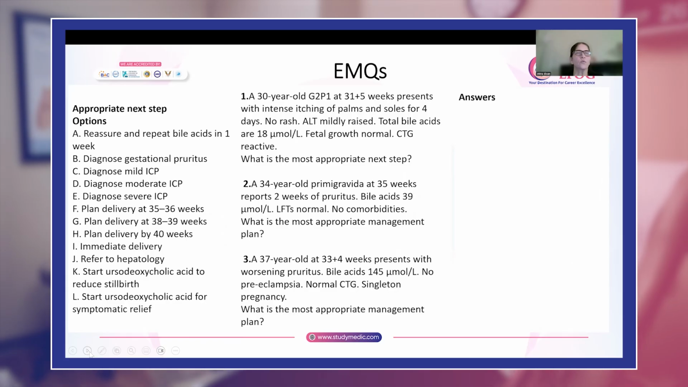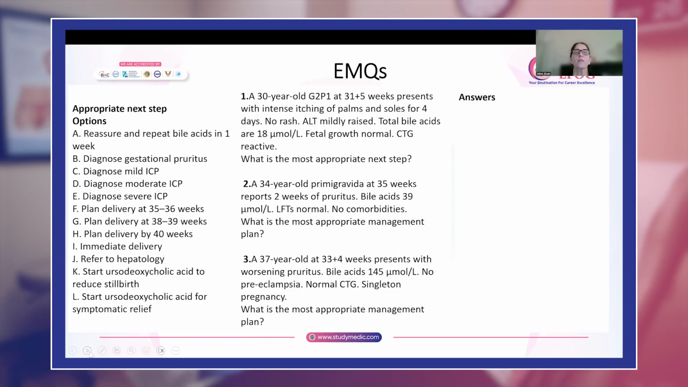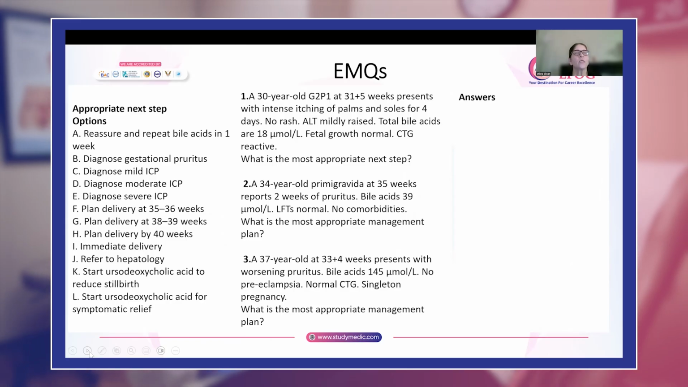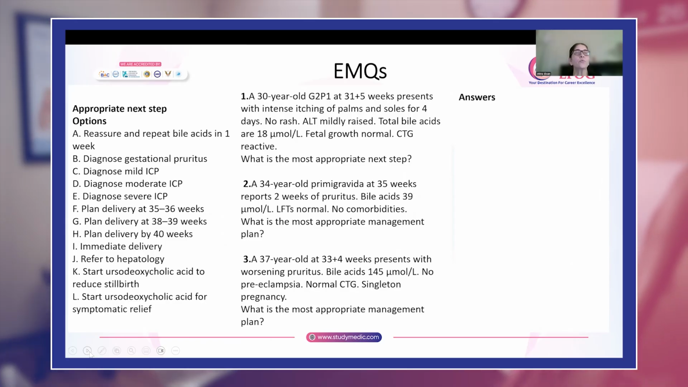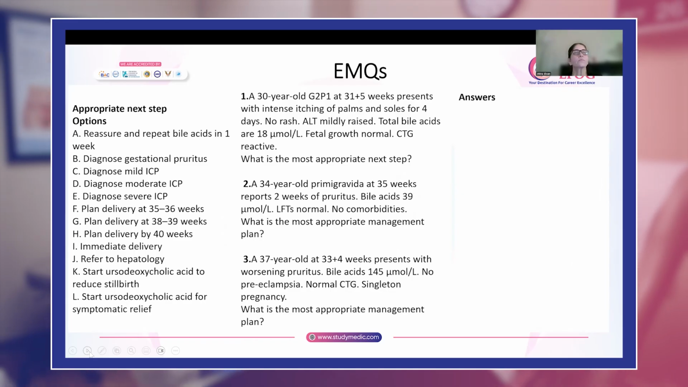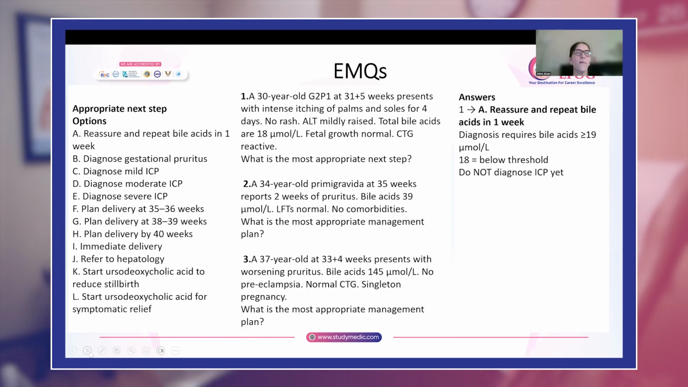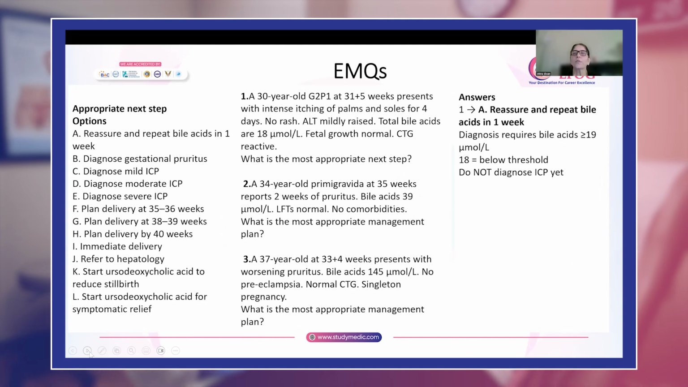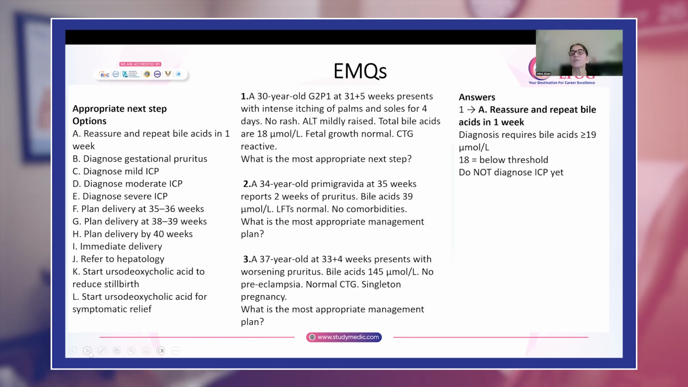She is not diagnosed to be still gestational. She is not still intrahepatic cholestasis of pregnancy. So what you can do is either go with the option of diagnosing gestational pruritus, or you can reassure her and repeat bile acids in 1 week. Okay. So why reassure? Because you will not yet diagnose gestational pruritus.